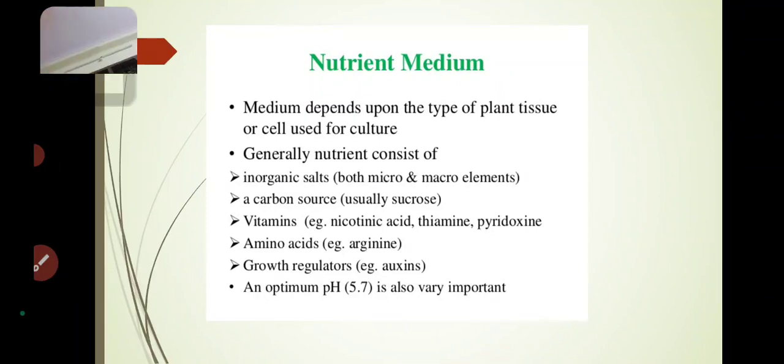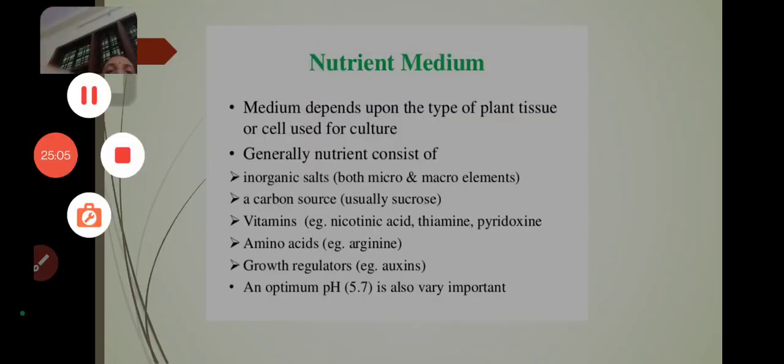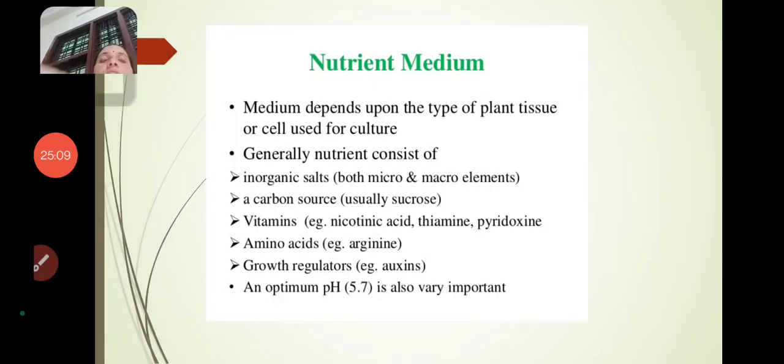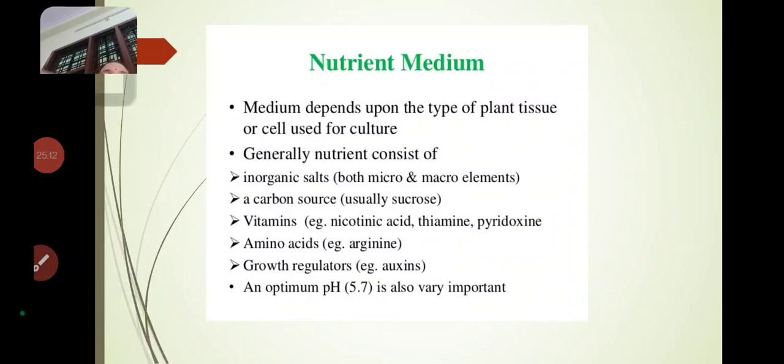Okay. Next, carbon source. Usually for the carbon source we use sucrose, which supplies the carbon. And what are the vitamins for the preparation of nutrient medium?